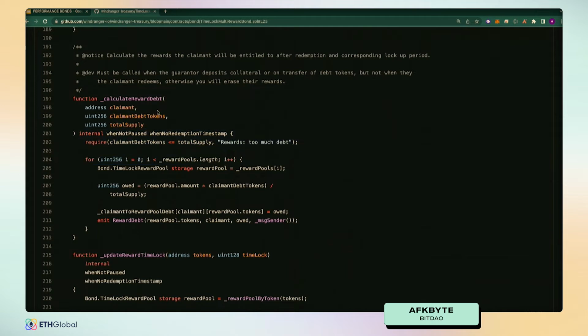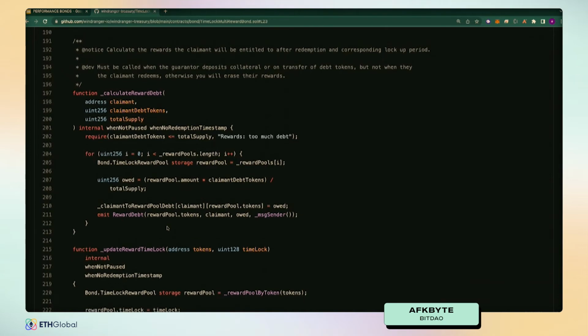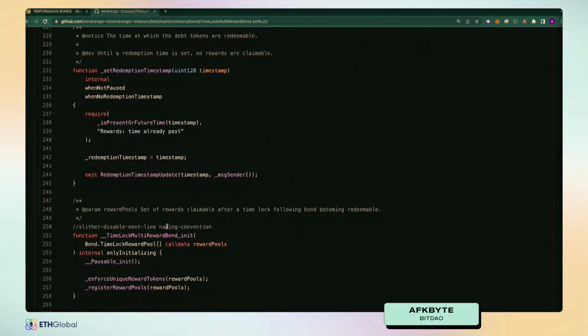So you can have your claimant, the debt tokens that they were issued upon staking within our bond, and the total supply of it. It's very simple: they own a portion of the rewards pool depending on how much they deposited originally, and it's pretty standard over here.